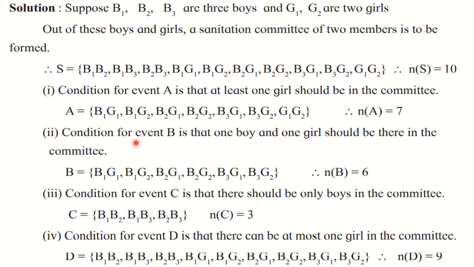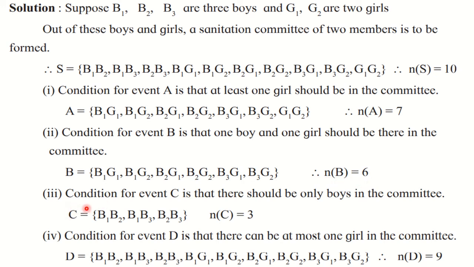Now, strictly 1 boy and 1 girl means 2 boys or 2 girls is not allowed. So you will take these 6 sample points which are there in the middle. That is 1 boy and 1 girl. These 3 you will not take because only boys is there. And this last one also you will not take because only 2 girls are there. We want 1 boy and 1 girl. And therefore this is the sample space or event here. And n of B is equal to 6.